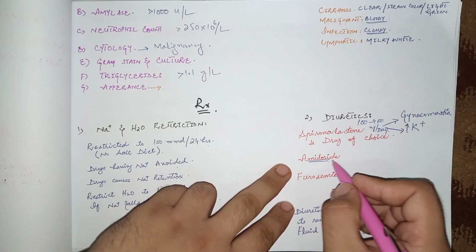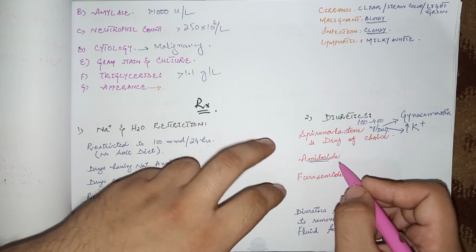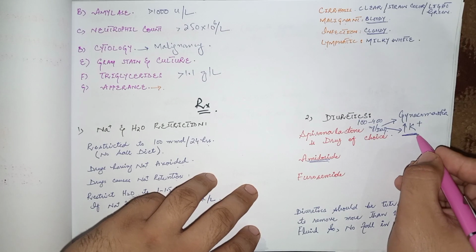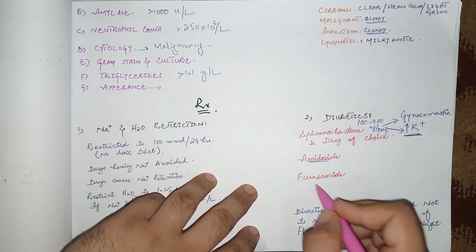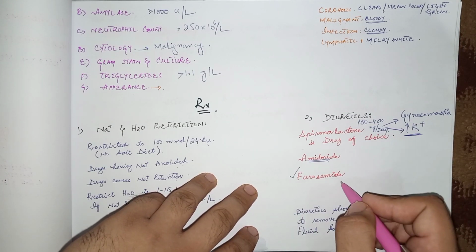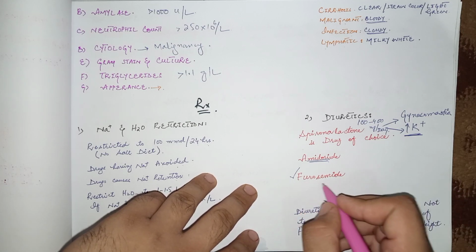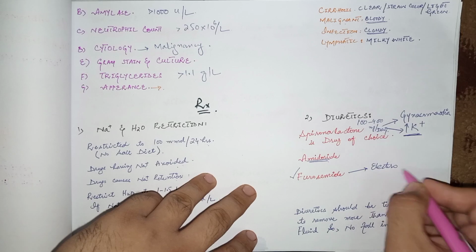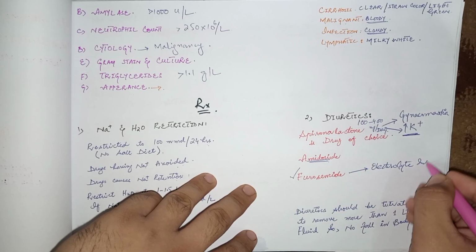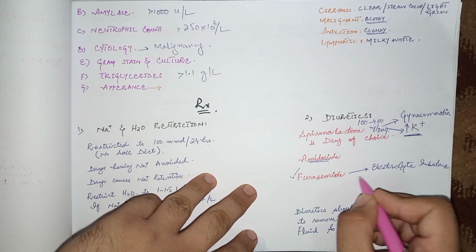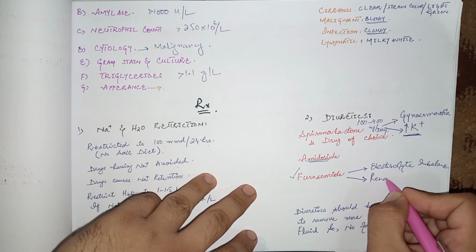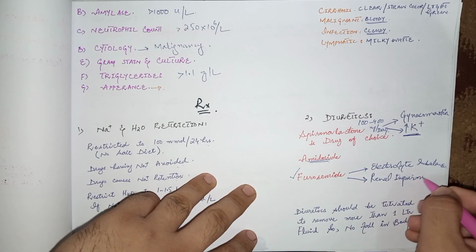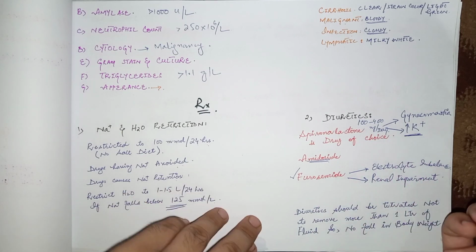And if the patient cannot tolerate these drugs, and the patient has very high levels of potassium, then the patient can be shifted to furosemide, that is a loop diuretic. But here the side effects of loop diuretics are electrolyte imbalance and renal impairment. These are the two side effects of furosemide.